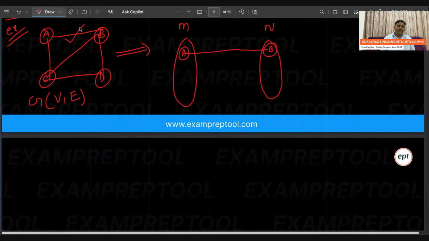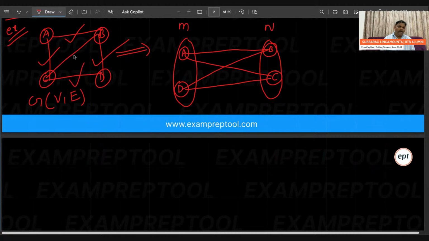This is completed. Next one, the A to C edge is also there. This is also completed. A to B done, A to C also done. Next one, what about B to D? D goes here. This is also completed. Next one, what about C to D? C to D is also completed.